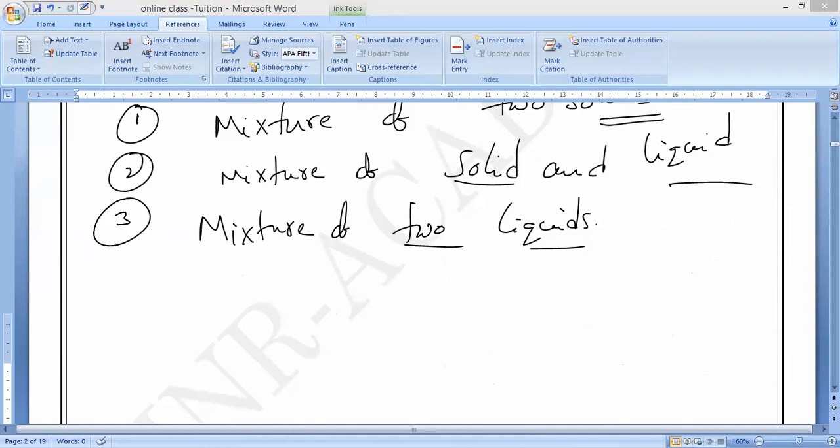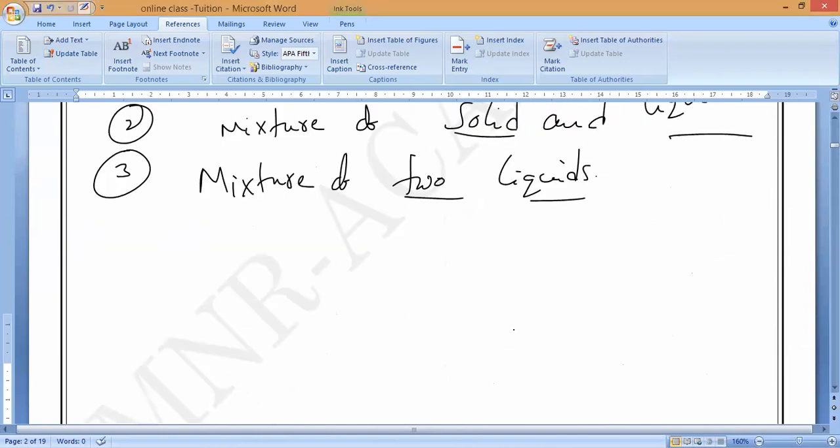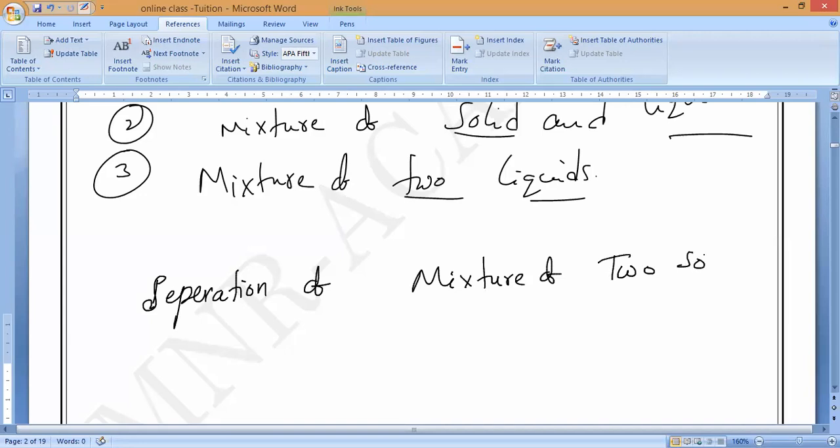First we will study separation of mixture of two solids. What is that? Separation of mixture of two solids. All of you write it down. Separation of mixture of how many solids? Two solids. So all of you should remember.